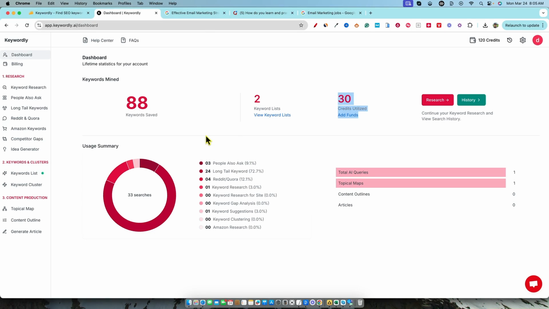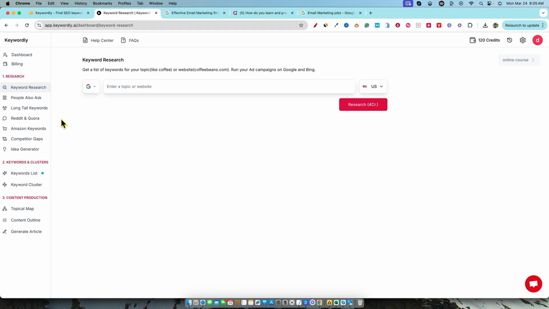And then we start looking at keyword research. The only ones over here that I would use that are impressive are maybe the keyword research and the long tail keywords. Honestly, just these two keyword tools right here were useful. I liked that I was able to export as well.